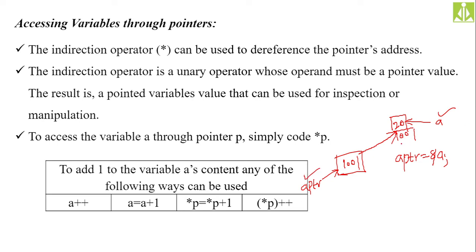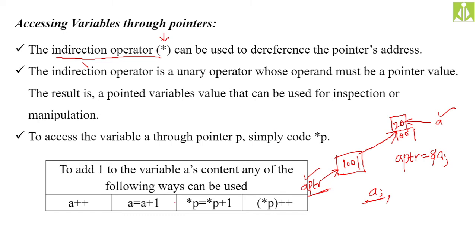So with the help of the identifier, how can we achieve it? Simply give the identifier name, that is, put a, that's it. So this a will give the value 20 in your program, but this is not an efficient approach. To get that same value using this pointer, we need to use the indirection operator. That indirection operator is nothing but the asterisk. We call it an asterisk symbol or star symbol. You need to prefix this asterisk before the pointer name, so that you can get the value from that address.